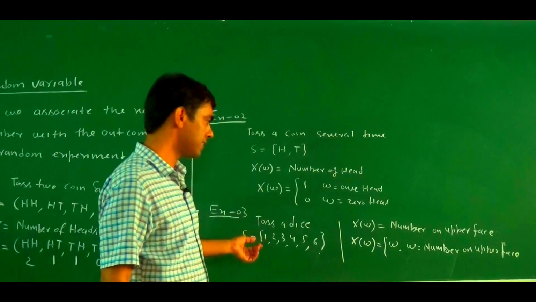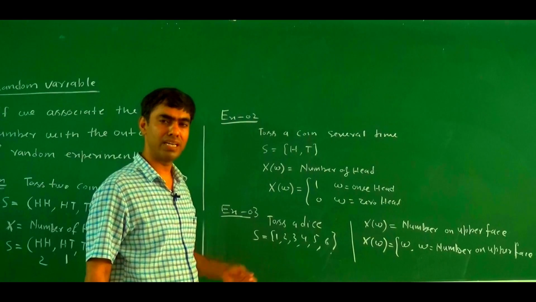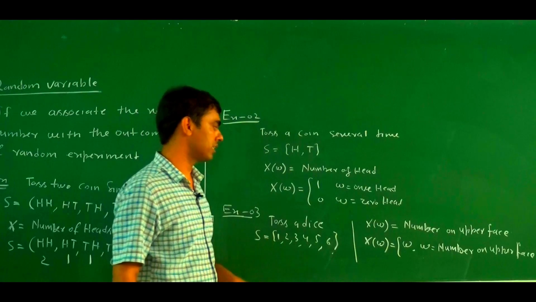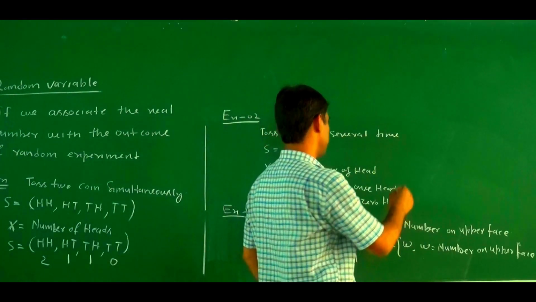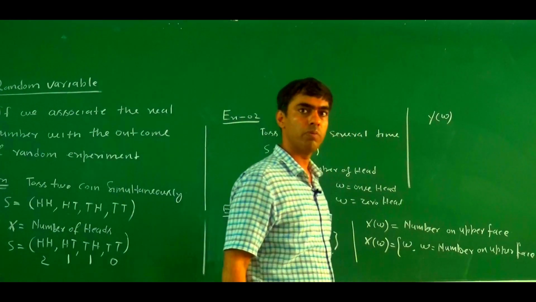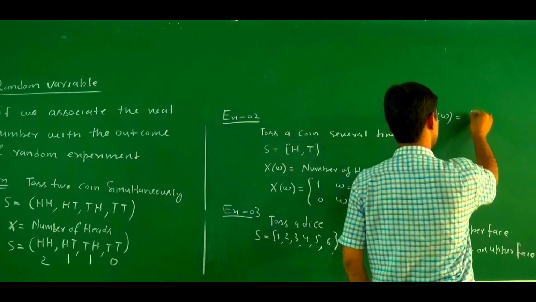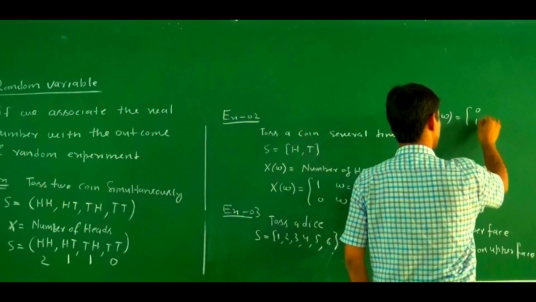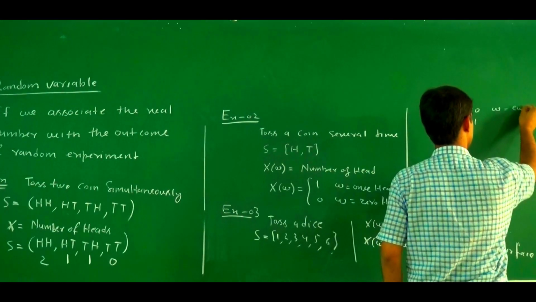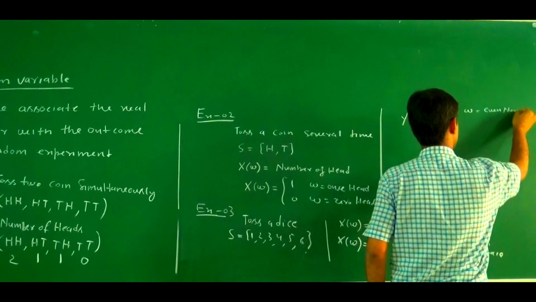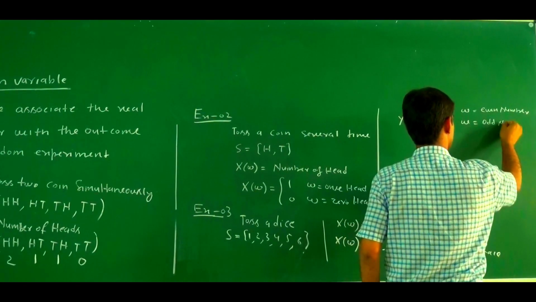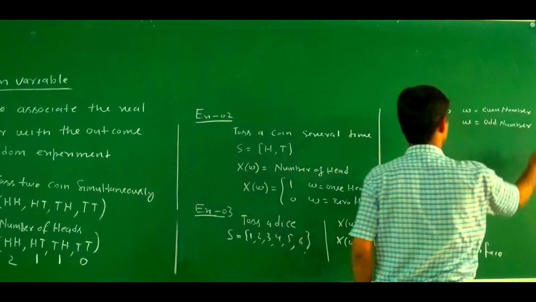In this case, it is not necessary to have only one random variable. Maybe for one random experiment there are several random variables. Suppose for this experiment we take another random variable Y(w). Y(w) is 0 or 1: it is 0 if w is an even number, and 1 if w is an odd number.